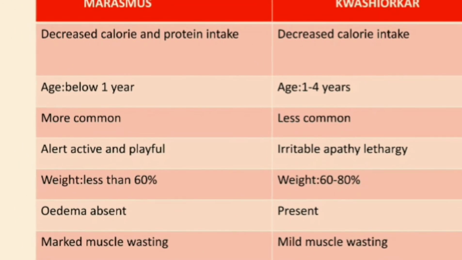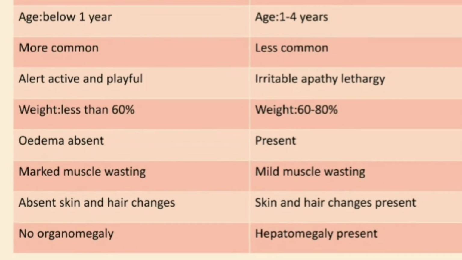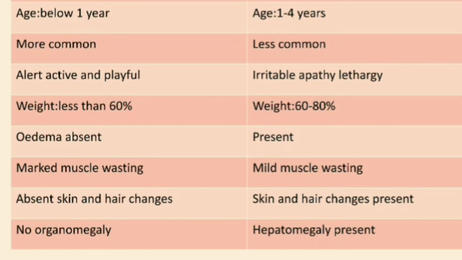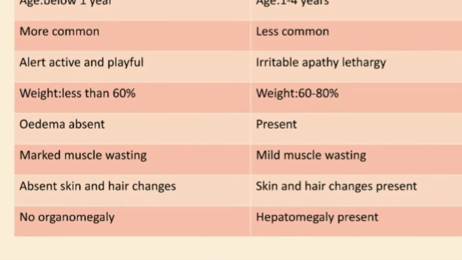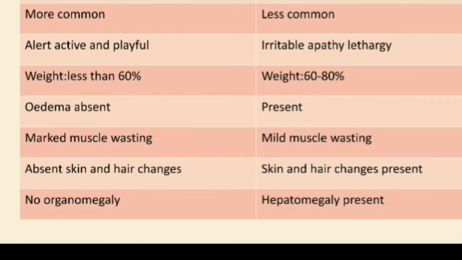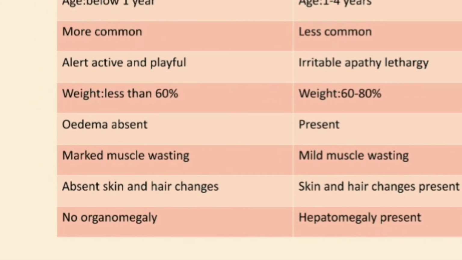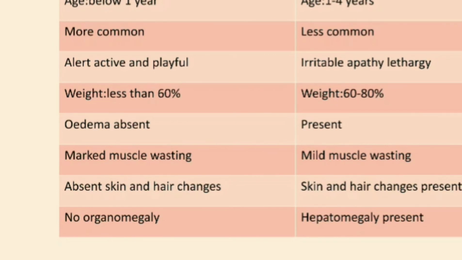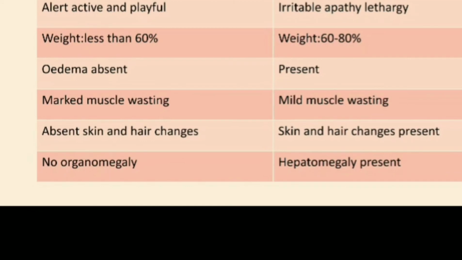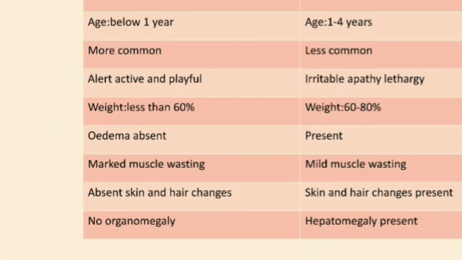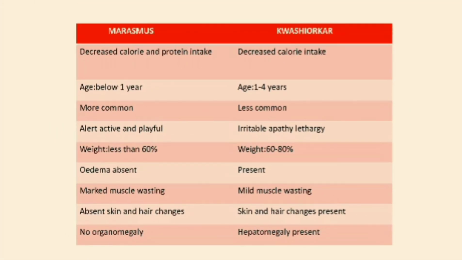Weight will be less than 60% in case of marasmus, and 60 to 80% in case of Kwashiorkor. Edema will be absent in marasmus, present in Kwashiorkor. Muscle wasting will be marked in marasmus. Though there is muscle wasting in Kwashiorkor, it will be obliterated because of the presence of edema. That's why we don't see much muscle wasting in Kwashiorkor. Skin and hair changes will be present in marasmus only in severe cases. Normally it will be absent in marasmus, but definitely skin and hair changes will be present in Kwashiorkor, and there will not be any organomegaly in marasmus, and hepatomegaly because of fat infiltration will be there in Kwashiorkor.